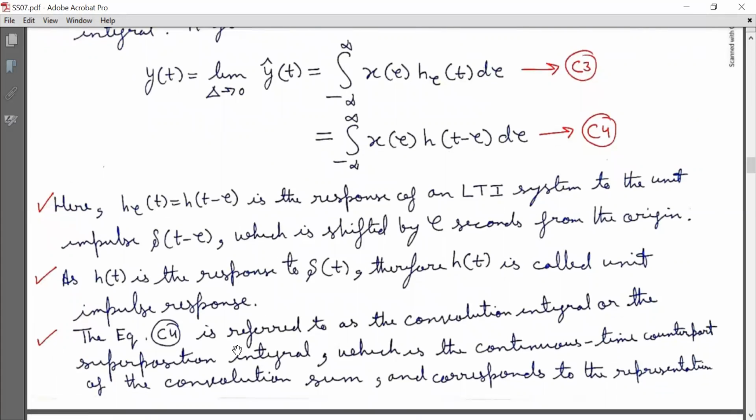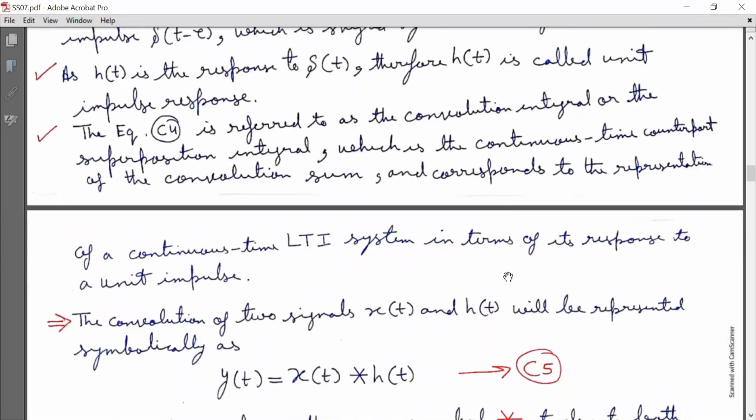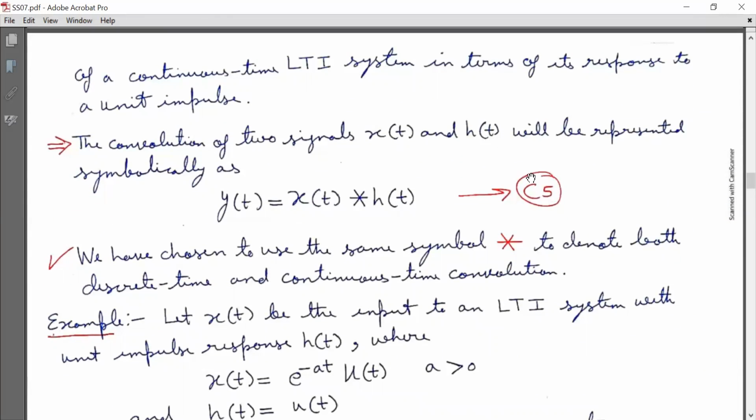The equation C4, that is y(t) is equal to integration from minus infinity to infinity x(tau) h(t minus tau) d tau, is referred to as the convolution integral or the superposition integral, which is the continuous time counterpart of the convolution sum and corresponds to the representation of a continuous time LTI system in terms of its response to a unit impulse.